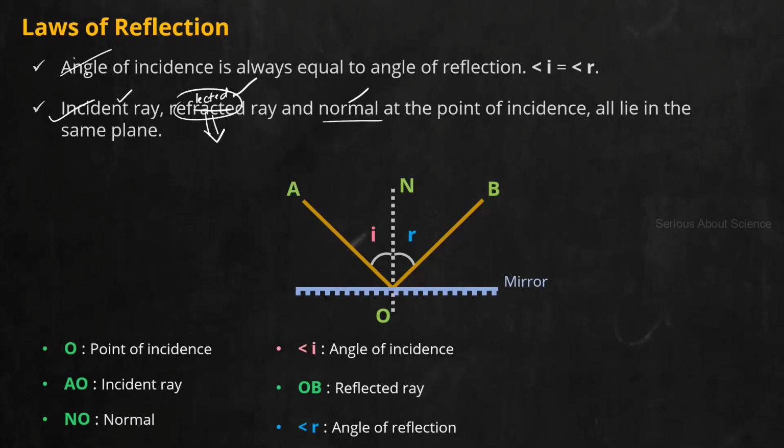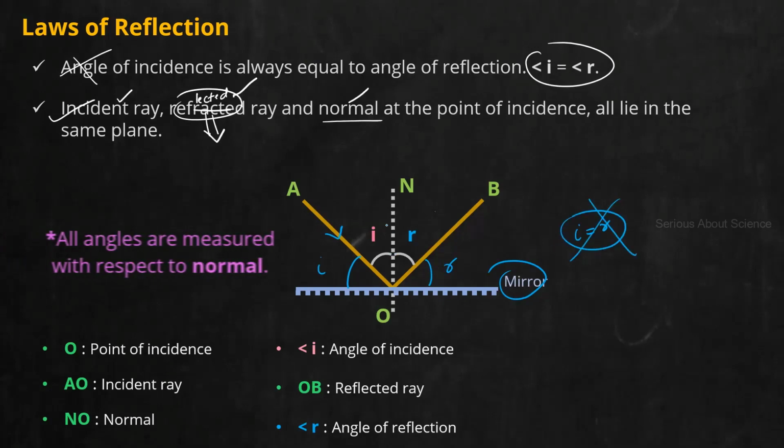Now, this statement will not be there: angle of incidence will not be equal to angle of refraction in the case of laws of refraction. Here it is equal. Fine. Another common mistake students make is that there is a possibility of marking another angle, between the incident ray and this horizontal line, which is the mirror or reflecting surface. People mark this as I and this as R, and say I is equal to R. Never go for this kind of representation.